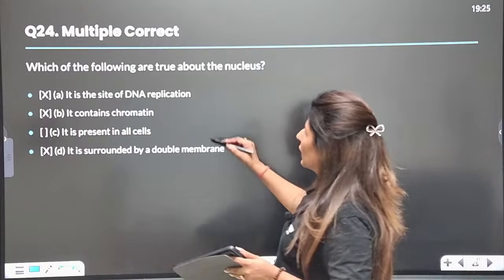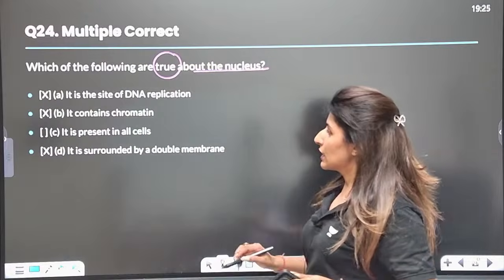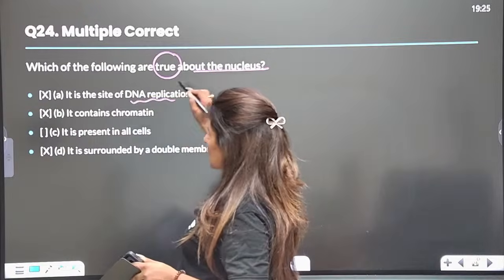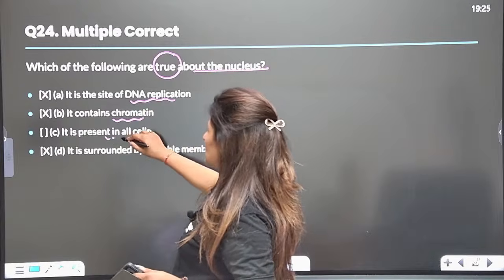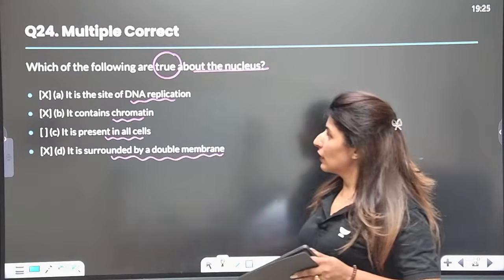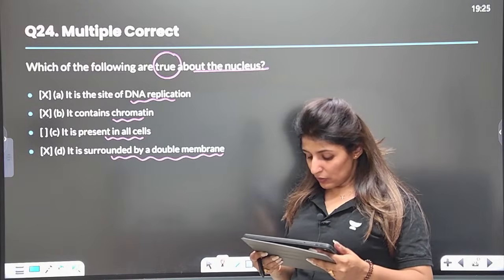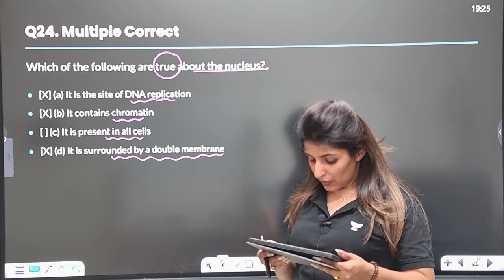Which of the following are true about the nucleus? It is a site of DNA replication, contains chromatin, is present in all cells, and is surrounded by a double membrane. So which of the following are true statements? Quickly let me know the answer.